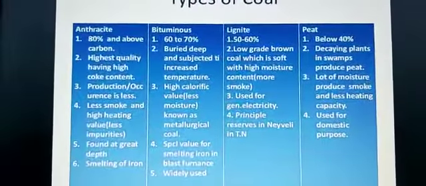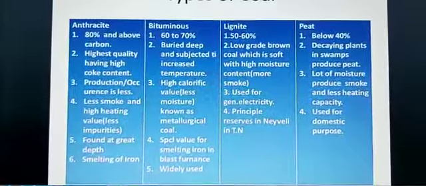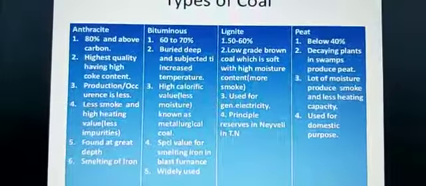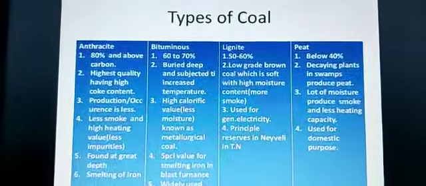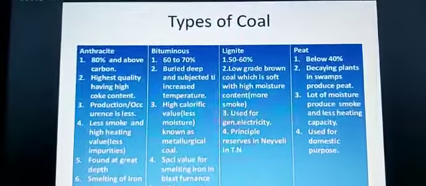So, children, here we have come to the end of coal. Advantages and disadvantages I will do in the next class. So, children, I hope that much you have understood. Go through the lesson.